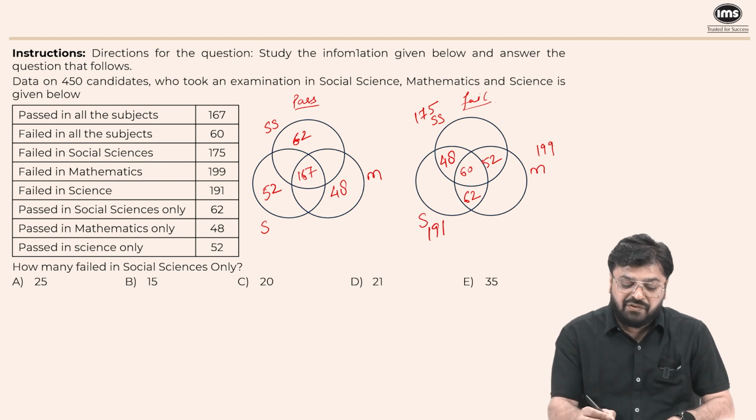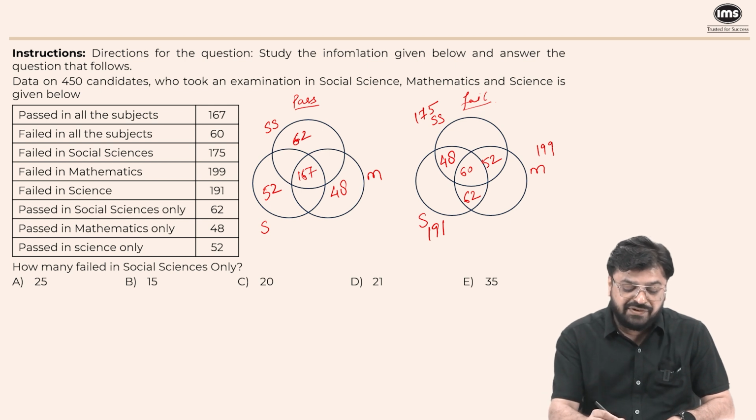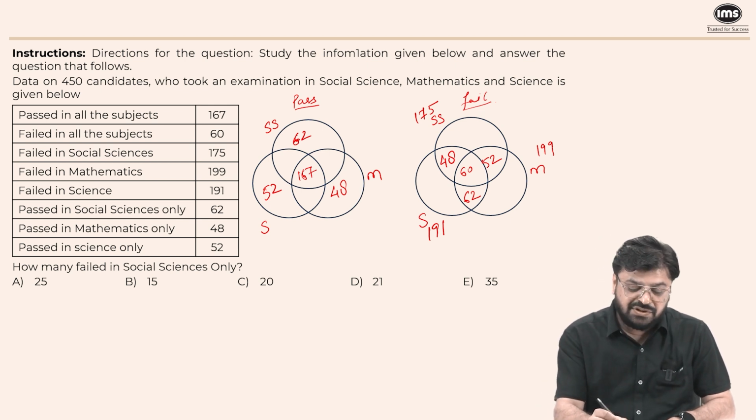Okay. Now we have the total number of students who failed in social science, that is 175. Out of 175, if you subtract 48, 60 and 52, you'll get the number of students who failed in only social science. So this is 160.